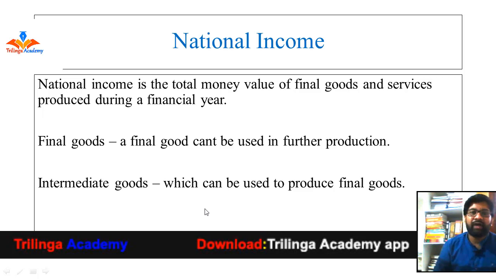So in this video I am going to discuss national income. Here we are going to understand what national income is, why every country needs to calculate the income of that particular country, and what the national income of a country indicates to us. National income prati country endu calculate chestaru? What does the national income of a country reflect to that country's public as well as to the other countries?